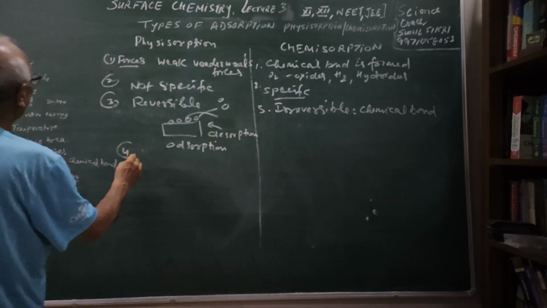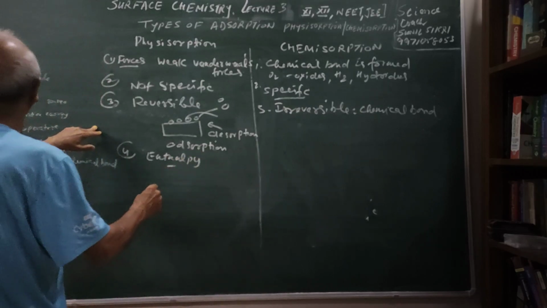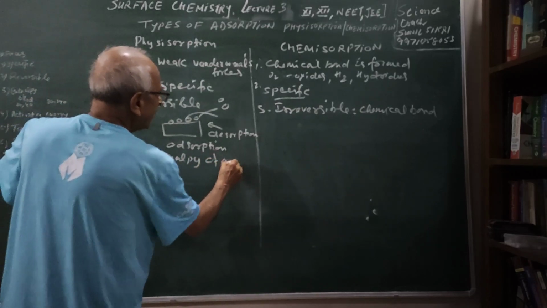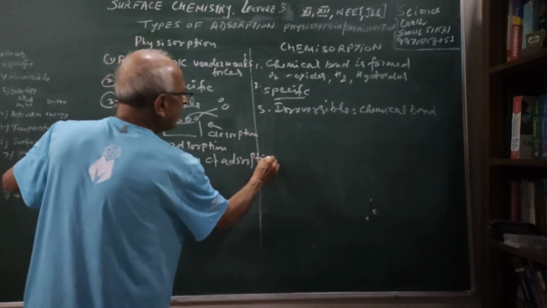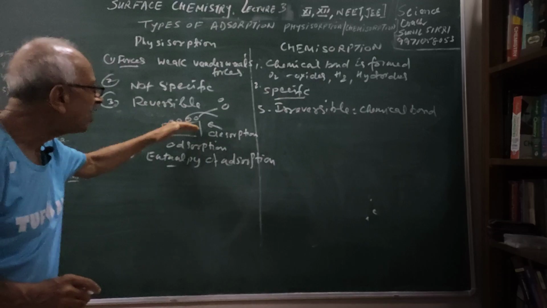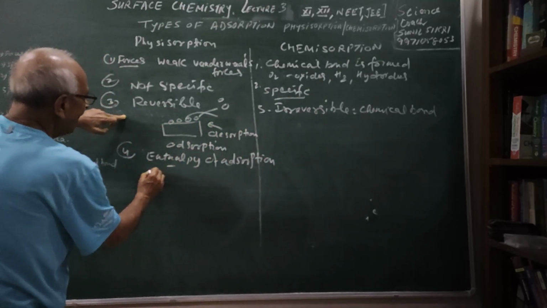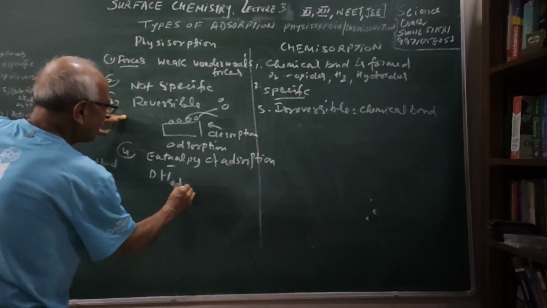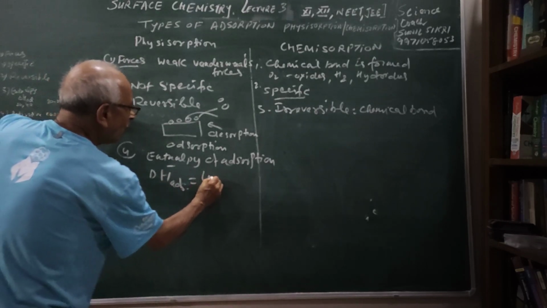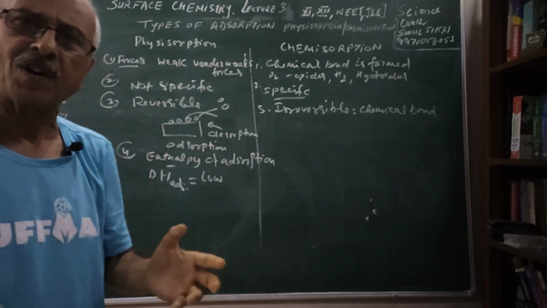Further, we are seeing the enthalpy of adsorption. Let us see what do you mean by enthalpy of adsorption, students. When 1 mole of the gas particles will be adsorbed on the surface, there is an evolution of heat in both the cases. But here the delta H adsorption values are low because the forces which are holding the particles are very weak and van der Waals type.